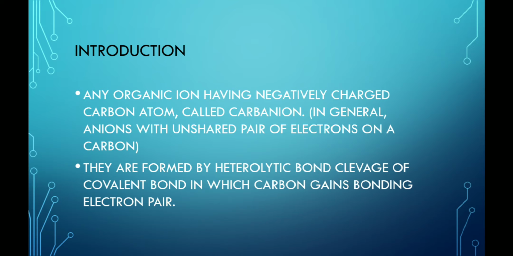Introduction. What is carbanion? The organic ion having a negatively charged carbon atom is called carbanion. In general, we can say that the anions with an unshared pair of electrons on a carbon atom are known as carbanion. The carbanions are formed by heterolytic bond cleavage of the covalent bond in which the carbon atom gains the bonding electron pair.